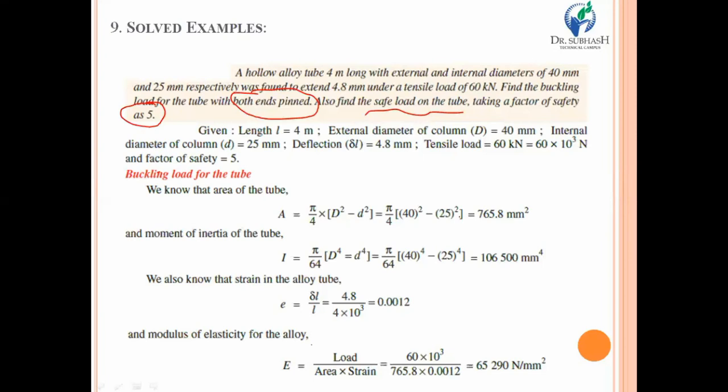And after that, for the 60 kilonewton load, we need to calculate the strain, and strain is equal to change in length upon original length. By putting in the values, you will have 0.0012, that is the strain. Once you have calculated strain, area, and moment of inertia, it's very easy to calculate the modulus of elasticity. The modulus of elasticity is calculated as load upon area into strain. By putting in the values, you will have the modulus of elasticity equal to 65,290 Newton per mm square.